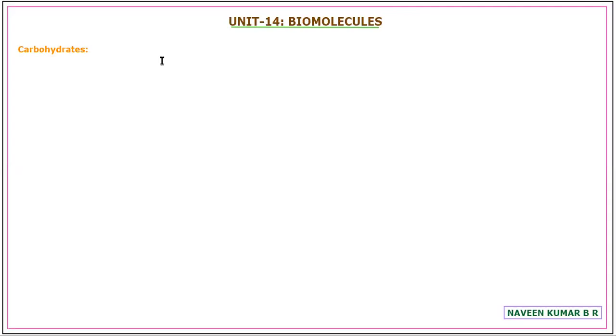In our previous class, we have seen the classification of carbohydrates. So we were left with the last classification that we'll try to discuss, and we'll continue with the concept of the monosaccharides in detail. We'll start with the first monosaccharide, glucose. Now, just to recall, we'll try to observe an overview of the classification of carbohydrates.